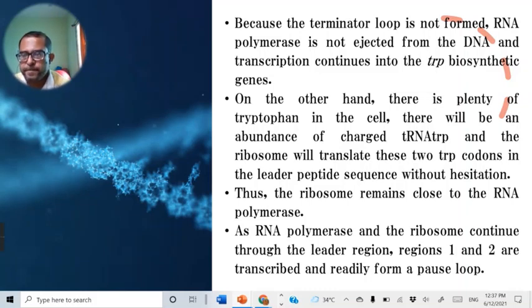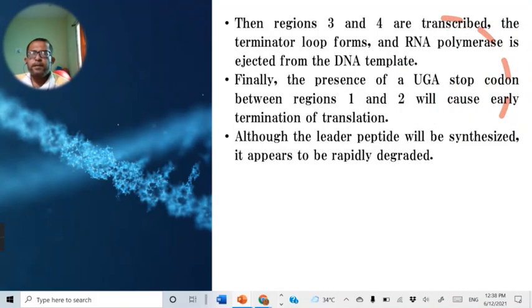Because of the slowing of RNA polymerase, it slowly transcribes the next regions, region 3 and region 4. When region 3 and region 4 of the leader mRNA are formed, they pair with one another and form the terminator loop.